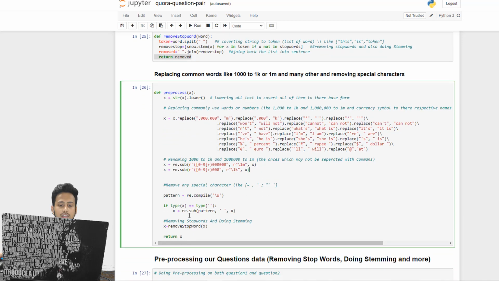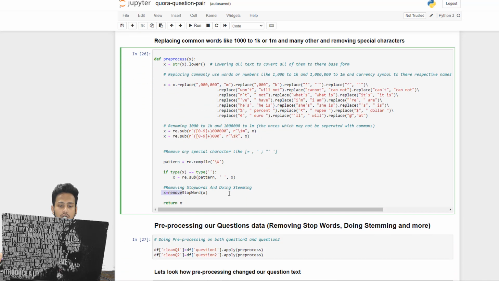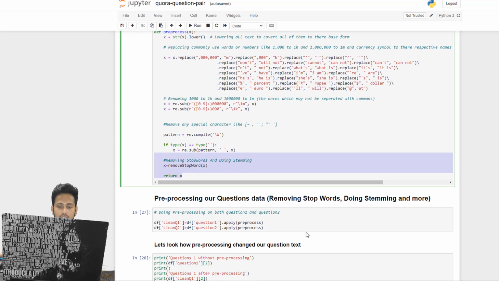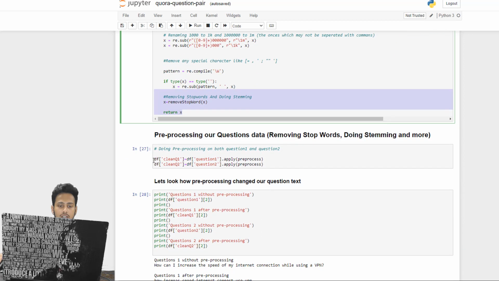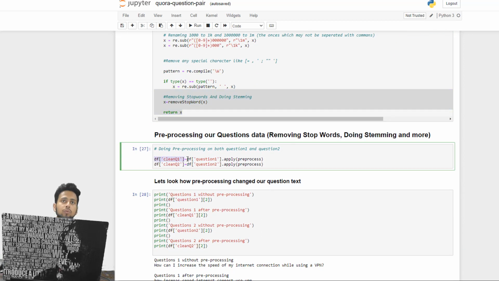And once it is done, we are calling our remove stop word, and we are returning fully cleaned preprocessed text. So here you can see that we are creating new columns, clean one and clean two, which are going to have the cleaned part of question one and question two. We are applying the preprocess function that we wrote here, which is going to remove stop words and do stemming.